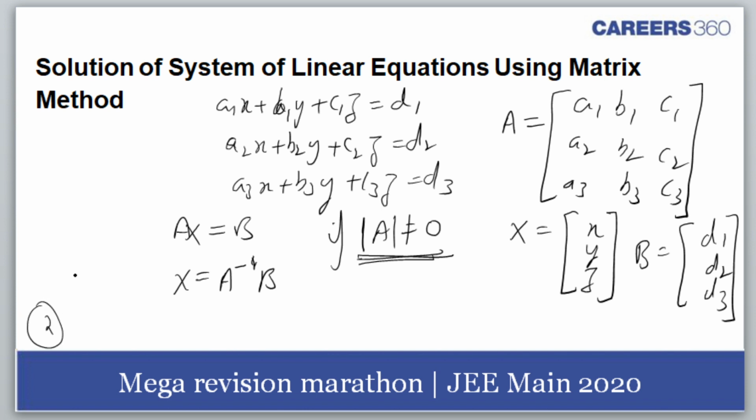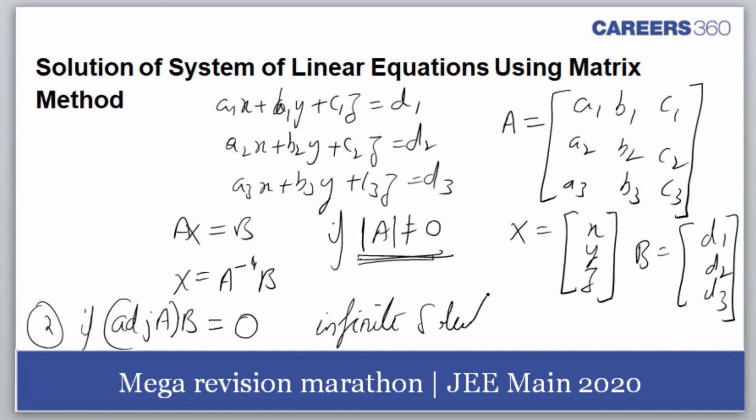Then second point is if adjoint of A into B is a null matrix, then we have infinite solutions. And if it is not equal to 0, then, bas last topic Jatin, last topic. And if this is not equal to 0, then we have inconsistent equations. No solution. Okay.